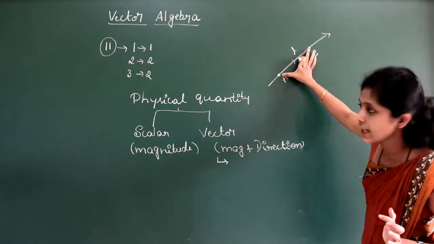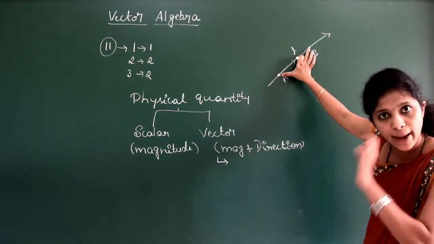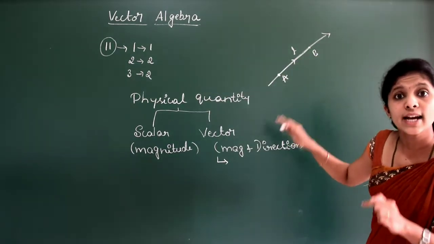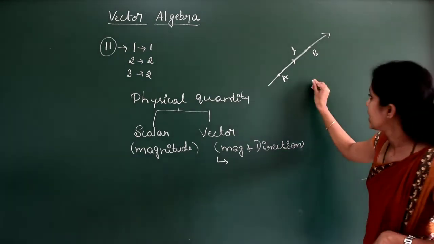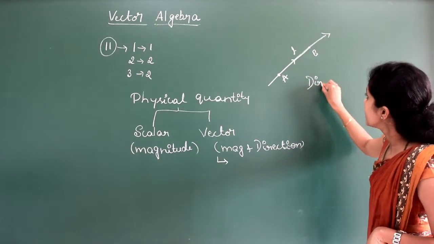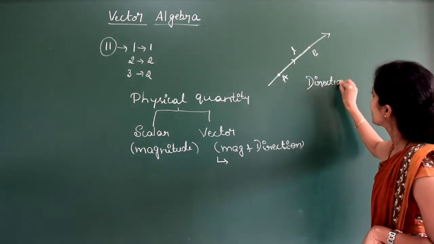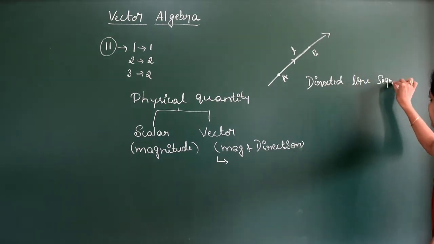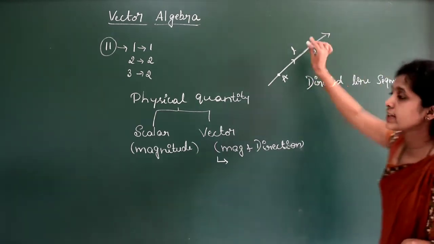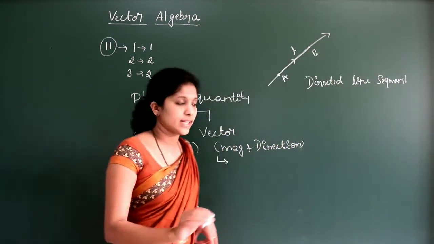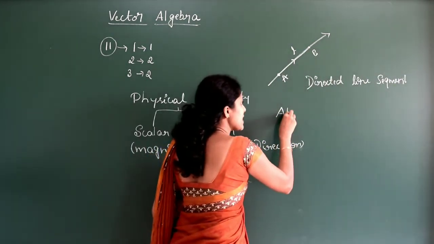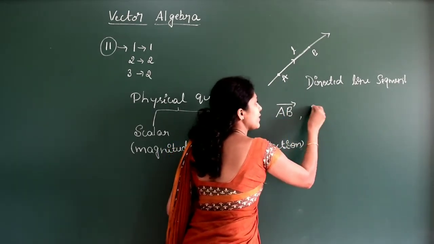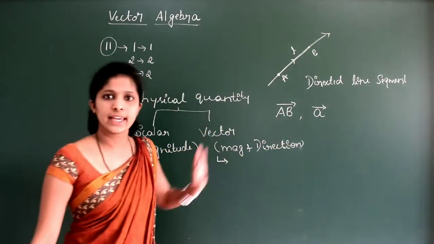So we can find the length of this, right? So it has a magnitude, and again direction is also mentioned. So this is the directed line segment. Is it clear? So here we can say that AB is a vector. So we will represent AB as AB vector, or simply we will write that as A vector.